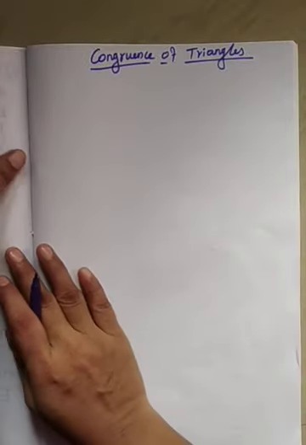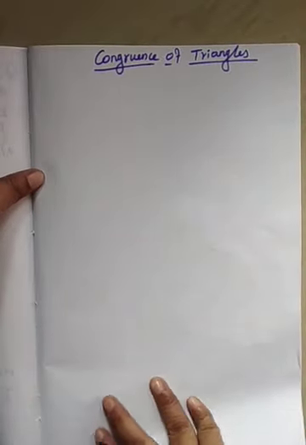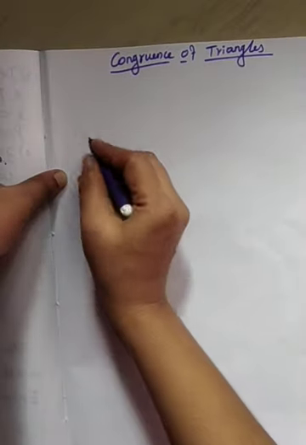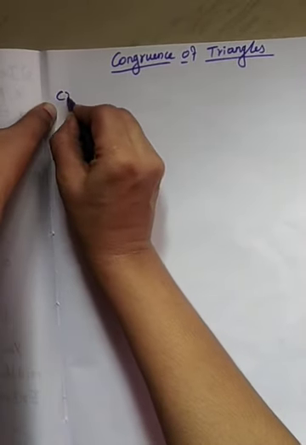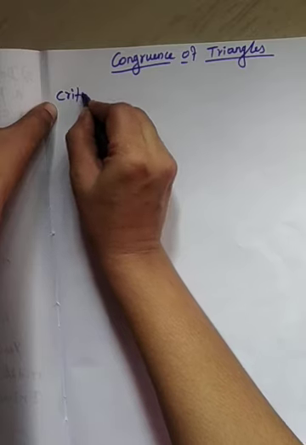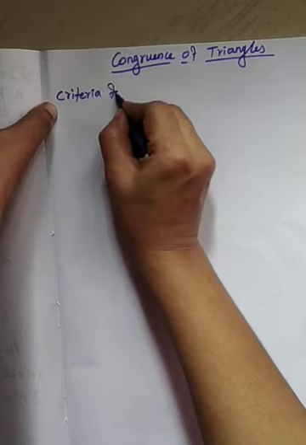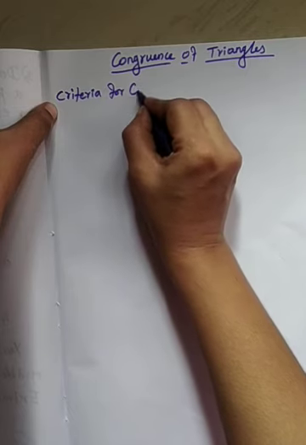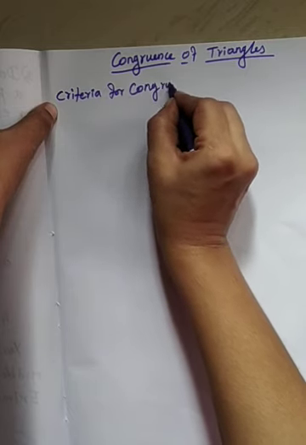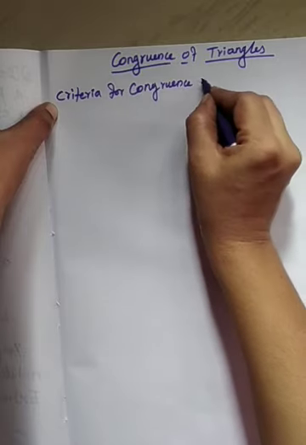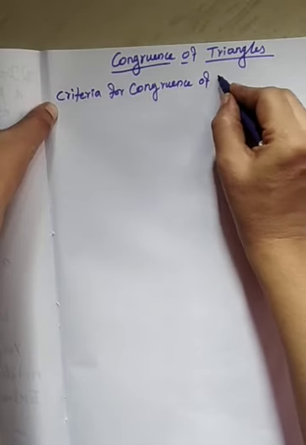Today's topic is the continuation of congruence of triangles. Today we have to see criteria for congruence of triangles. What is that? Criteria for congruence of triangles.